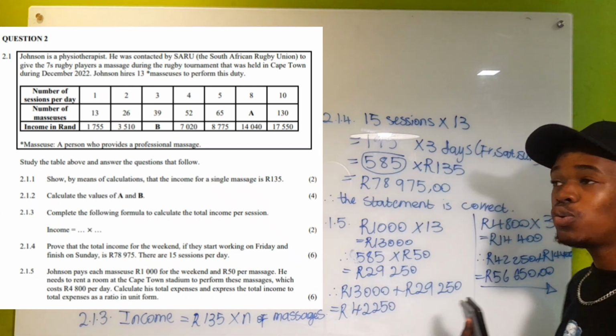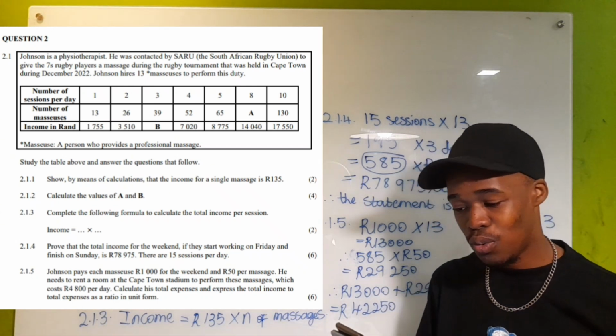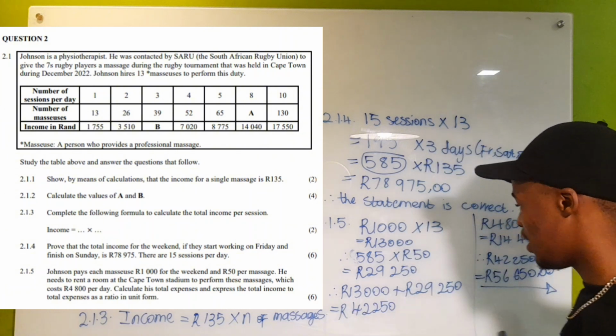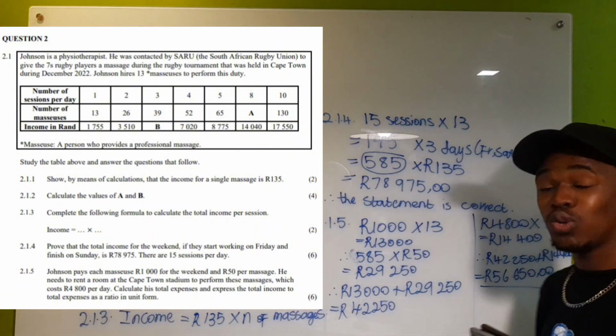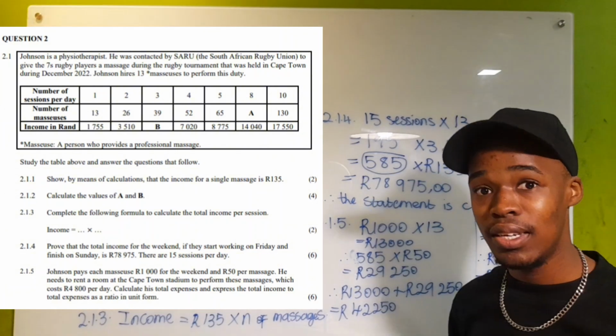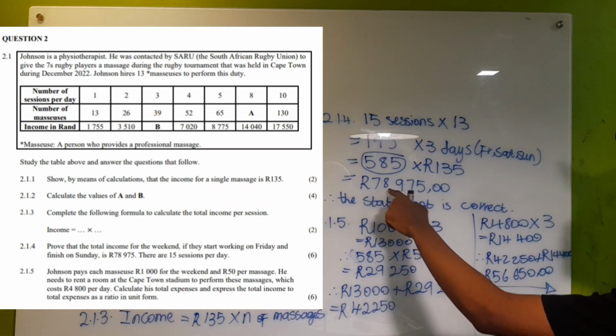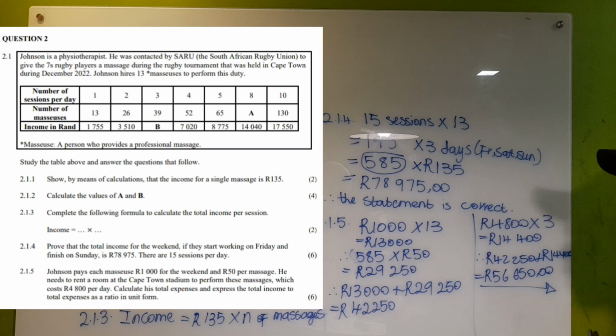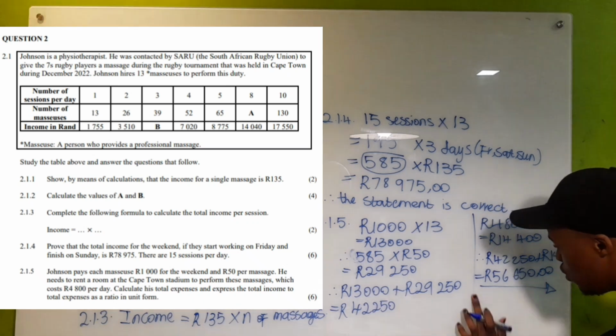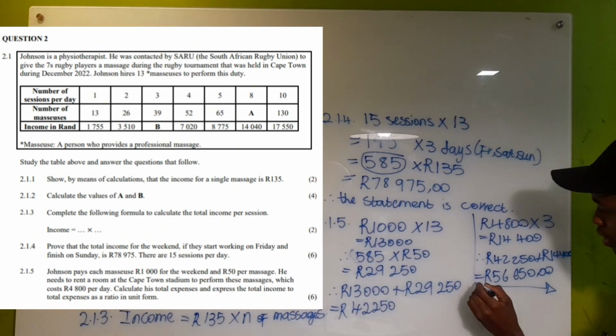We do know his income. We calculated his income in the previous questions, and the income was how much? 78,975 rand. So here is how you are going to write your answer now, okay?